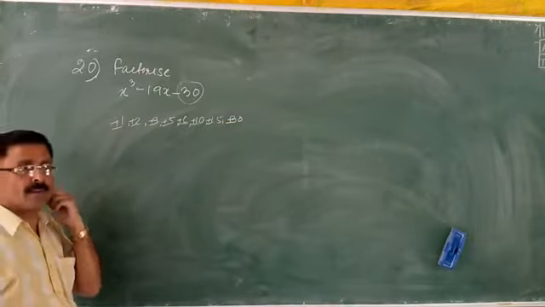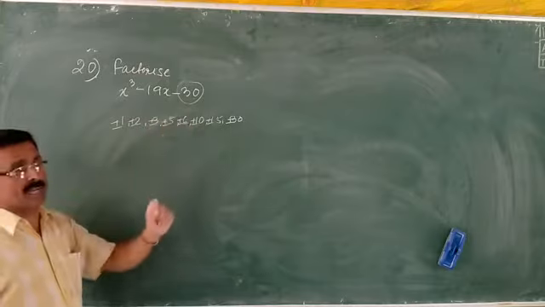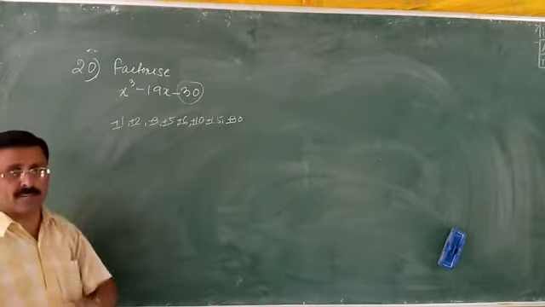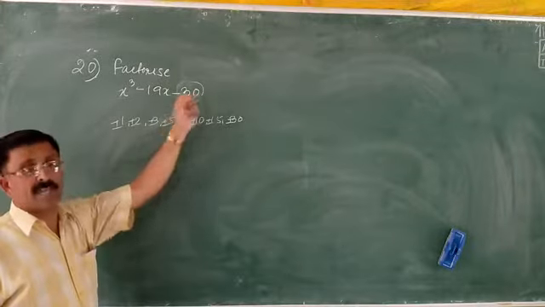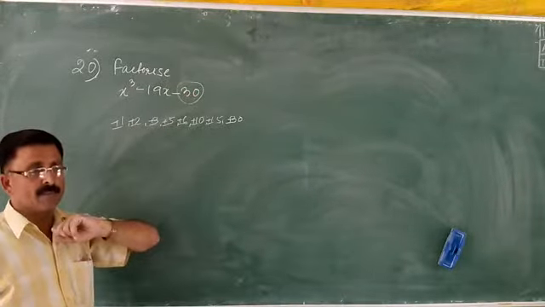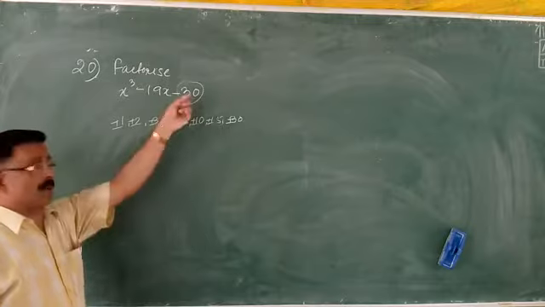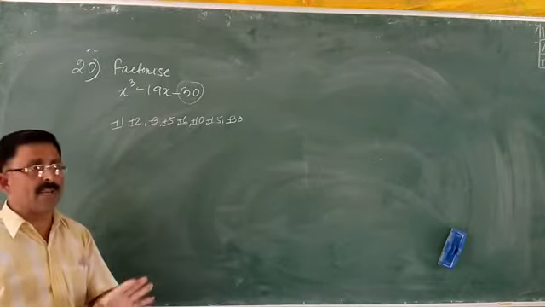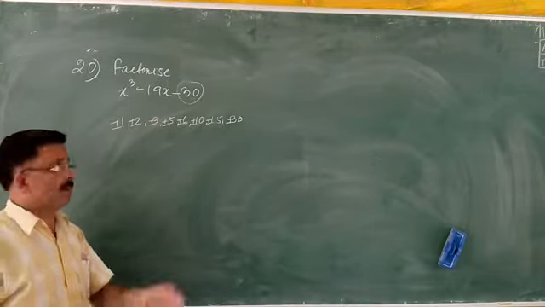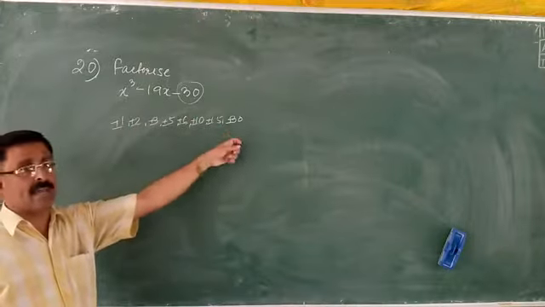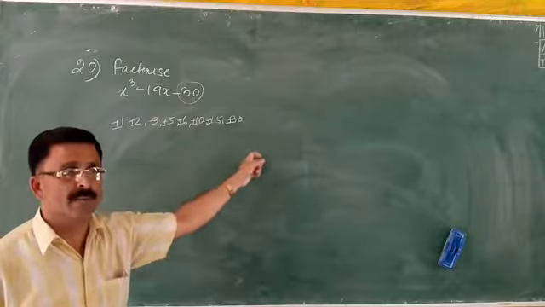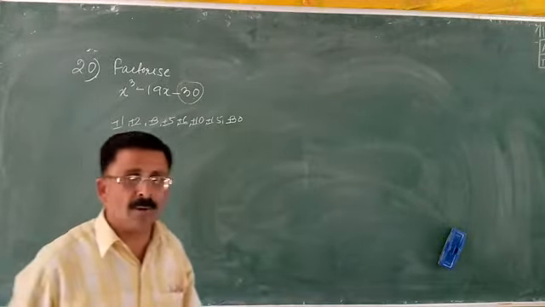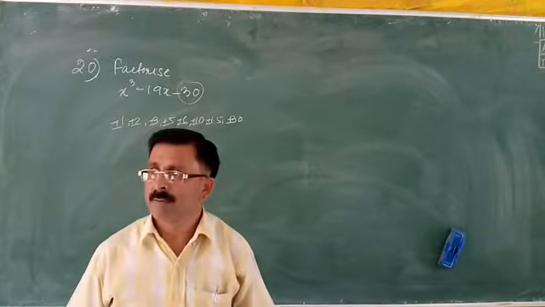Is it okay now? Yes. Now here the number is negative, but still I have taken all the numbers with positive and negative signs. Why? The reason is this number is negative. So when I say this is the product of one positive and one negative quantity, it is very clear. But when I multiply 1 and 30, I get the product 30. But out of this 1 and 30, which one is positive, which one is negative? This we don't know. Understood? Yes.